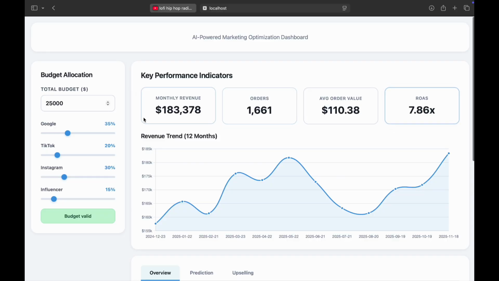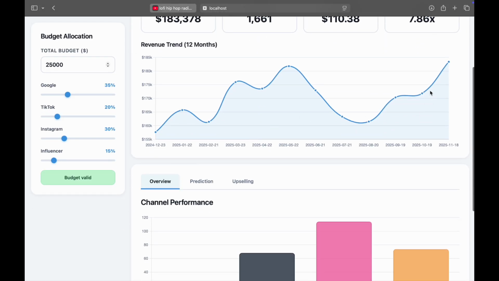So we can discuss your use case later, but today I'm going to show you what I've built with this AI and we're going to build something simple together today, so you would know how to work with this. Let's go. So this is our marketing and sales optimization dashboard.